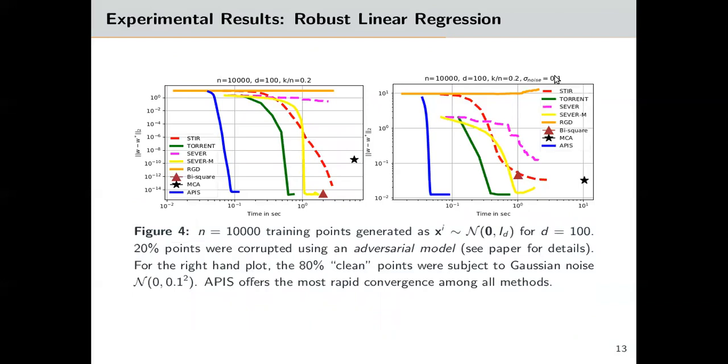In the experiments with synthetic data where 20% of responses are corrupted, APIS, shown in deep blue, offers the most rapid convergence among all the methods. On the left hand side, we see recovery up to machine level precision when no Gaussian noise was added, while on the right hand side, Gaussian noise was added even to the clean responses.